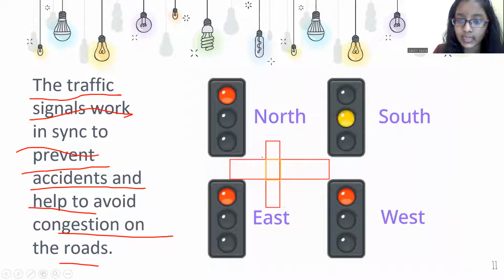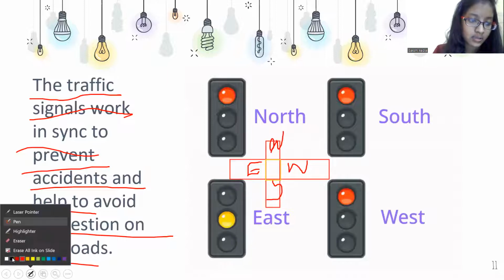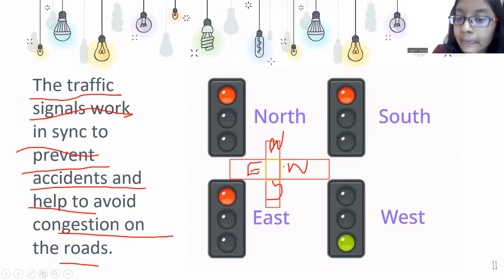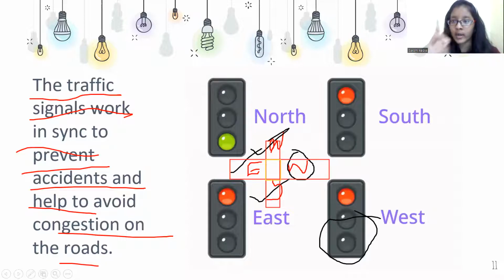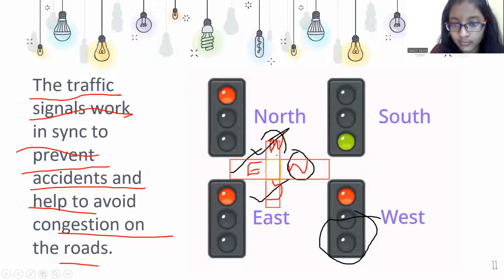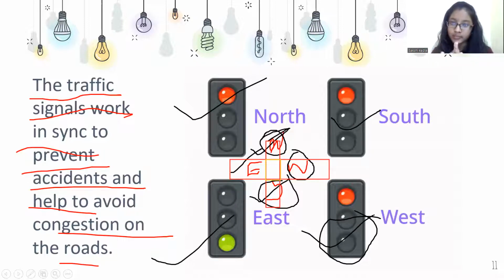So we can take it as north, south, east, west. Here the logic is somewhat like this. If the west is green, then the other three directions would be red. The same is happening for the north and for the south. You can see it in the GIF here. So that thing is happening here.